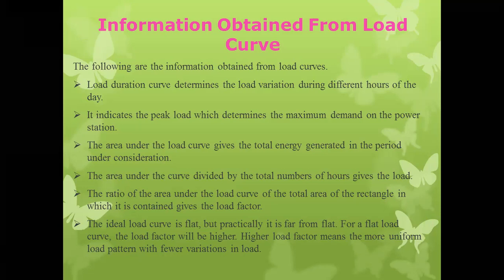The area under the load curve gives the total energy generated in the period under consideration. The area under the load curve gives the total energy generated in kilowatt hours for the given time period. The area under the curve divided by the total number of hours gives the average load. As I said earlier, if we know the total area enclosed by the load curve and divide it by the total time period, we can easily find the average load.